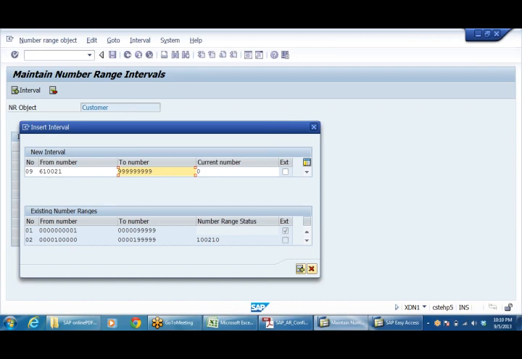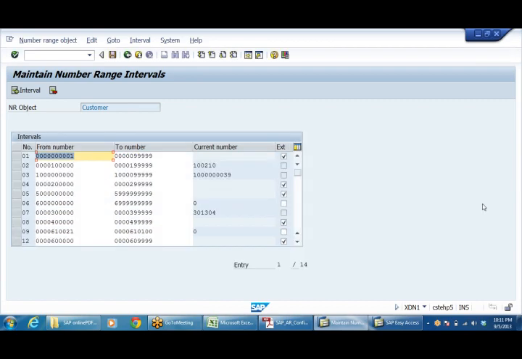Now what I will do is, like 6,10,021. That is against 9. That is 6,10,021 to 6,100. So around 80 numbers I am using.